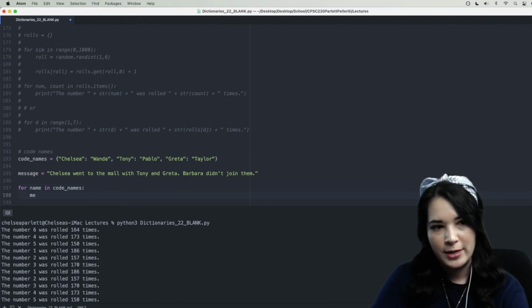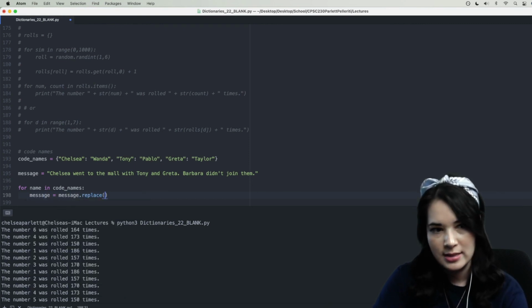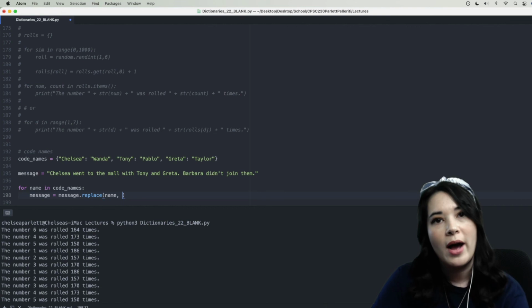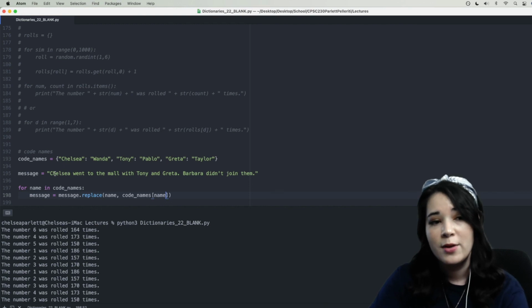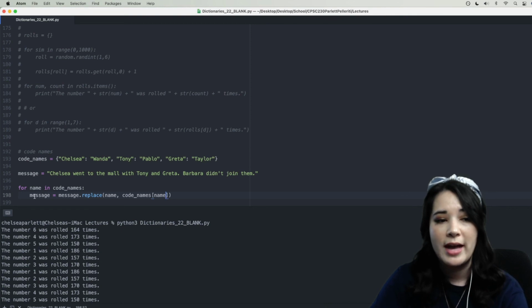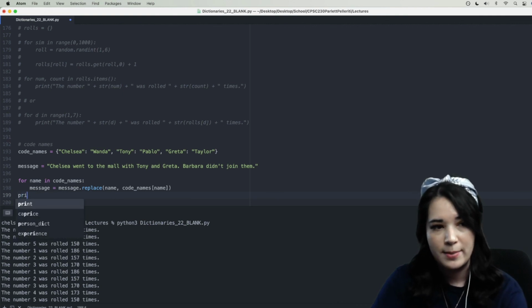So I'm going to say for name in code names, message equals message dot replace the name, so their real name, Chelsea, Tony, or Greta, and their code name. Now, how would I grab someone's code name from this dictionary? Well, I would say the name of the dictionary, code names, square bracket, and then their actual name. So this basically says from this message, for all of the people, Chelsea, Tony, and Greta that I want to replace, I'm going to go ahead and replace every occurrence of that name with their code name. And then once I'm done doing that for all of the keys in my dictionary, I'm going to say print message.